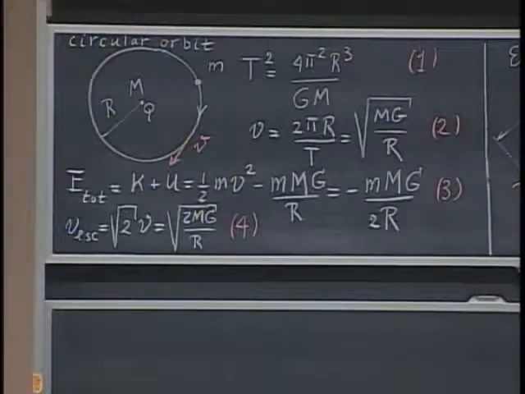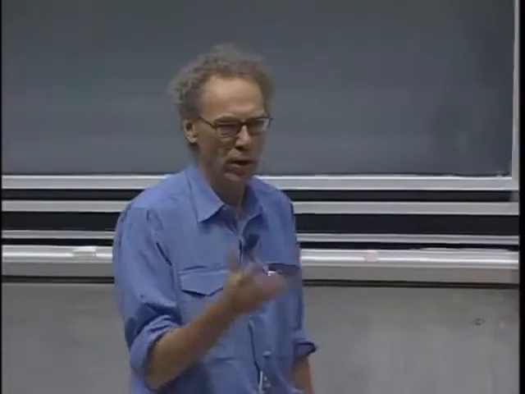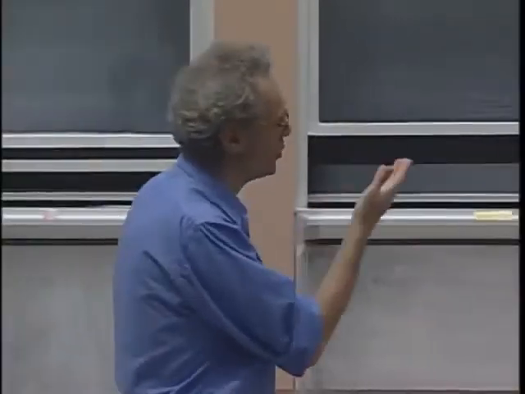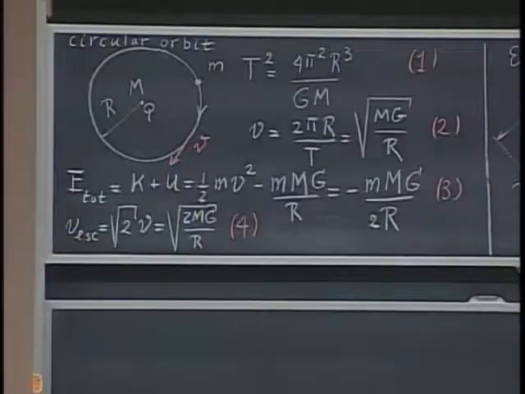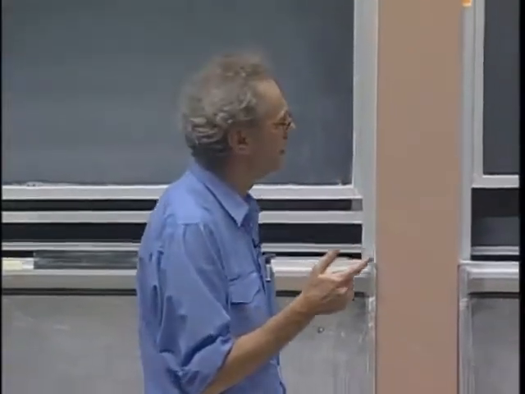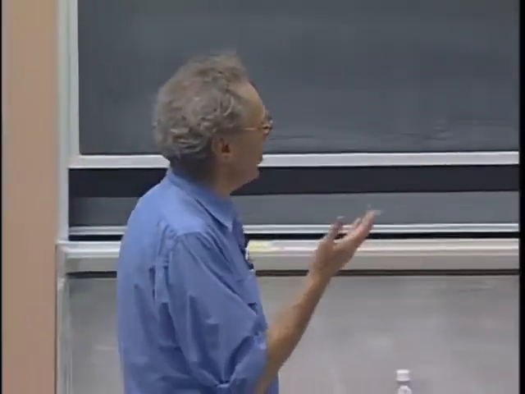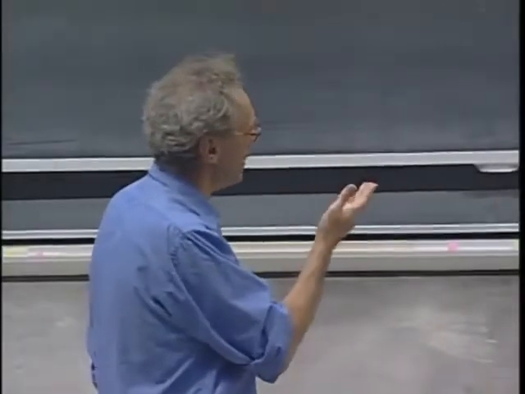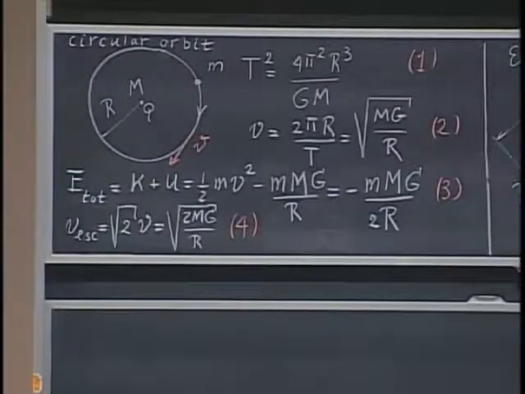There is an object of mass little m going in a circle around capital M. This could be the Sun, it could be the Earth. It has radius r, circular. We know there in equation 1 how to derive the time that it takes to go around. The way we found that was by setting the centripetal force onto little m the same as the gravitational force. Also the velocity in orbit, maybe I should say speed in orbit, also follows through the same kind of reasoning.